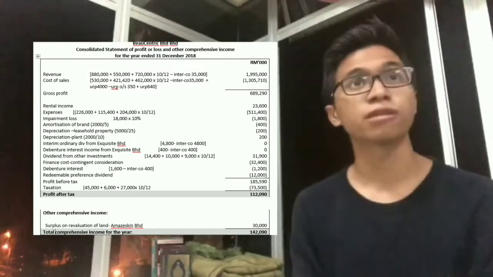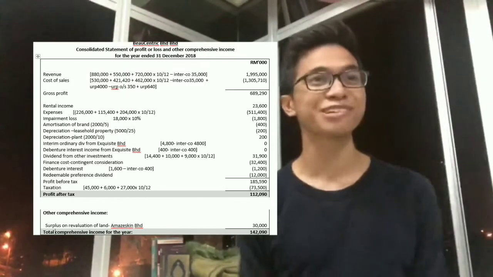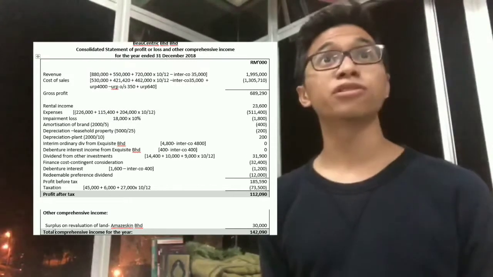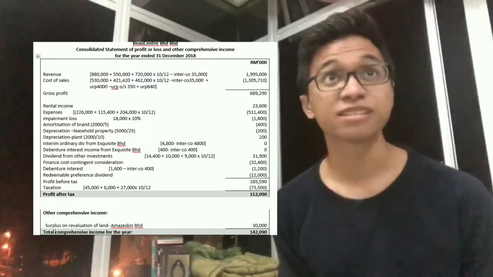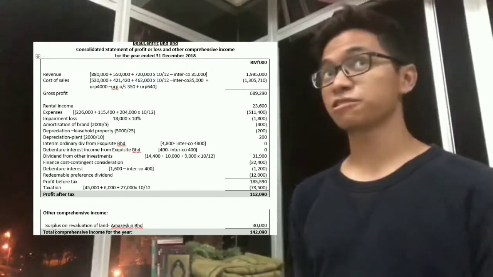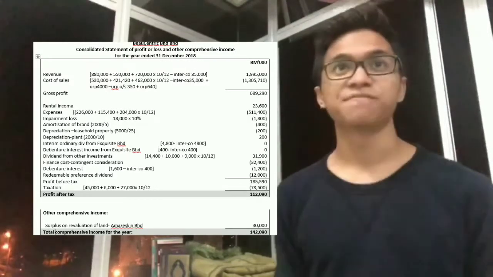The other comprehensive income that we have in this question is the surplus on ARR from Amazkin Berhad, which totals 30,000, and then we would get a total comprehensive income for the year of 142,090. And not to forget that we would also need to calculate the profit after tax of the NCI.